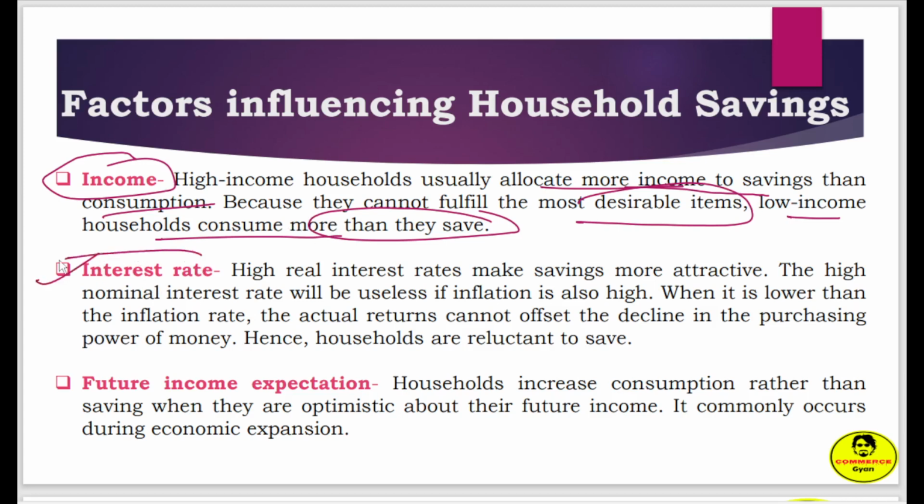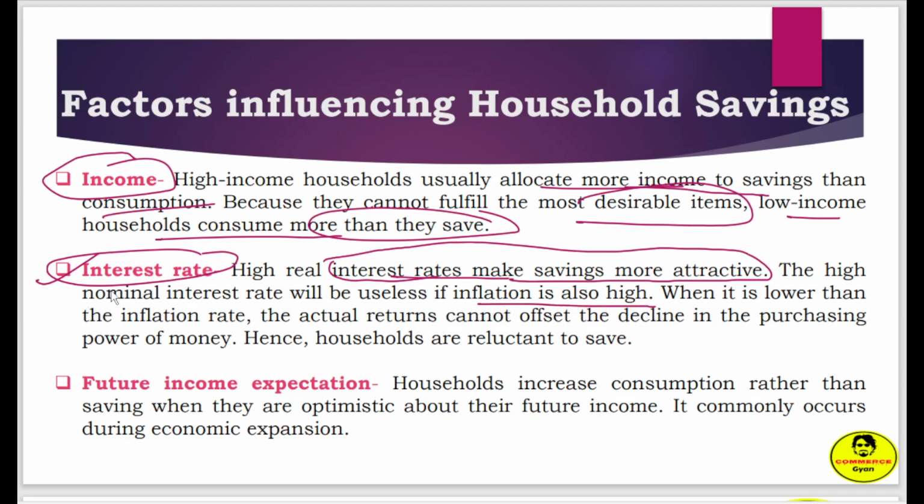Next one is interest rate. A high real interest rate makes saving more attractive, right? If banks offer more interest on our savings, we are going to save more money in the banking sector, and finally banks will lend the money to the business sector, right? A high nominal interest rate will be useless if inflation is also high.